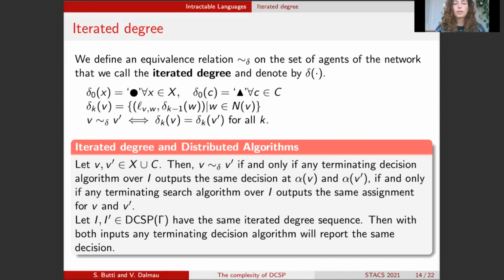First of all, we want to make sure that variables and constraints get different degrees. And so the 0th degree is just a symbol which differentiates variables from constraints.